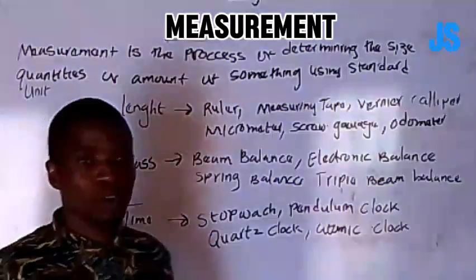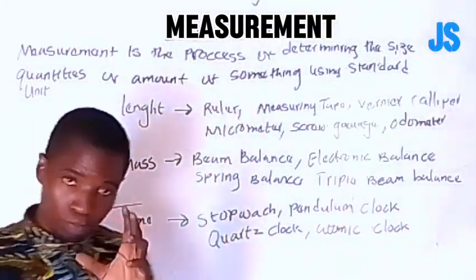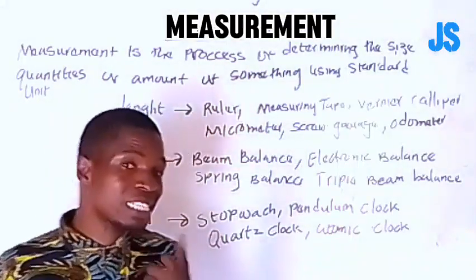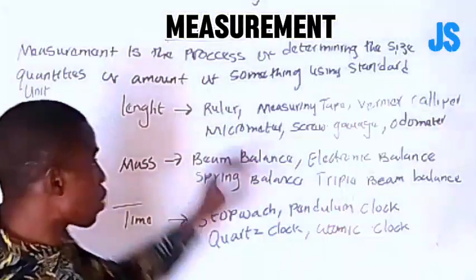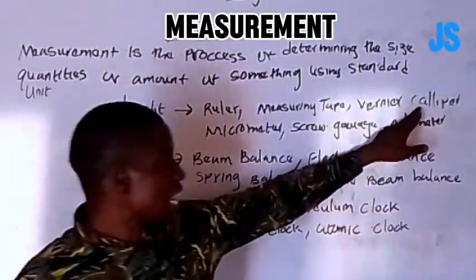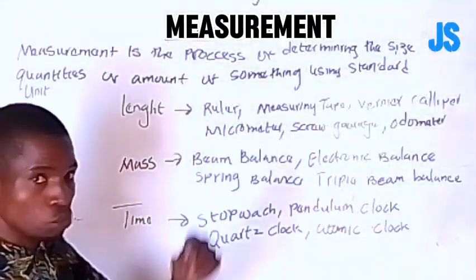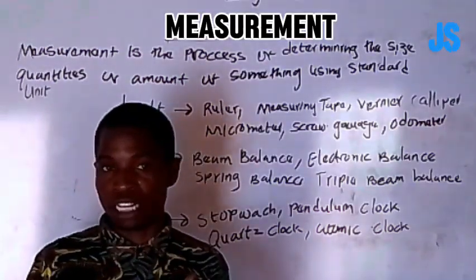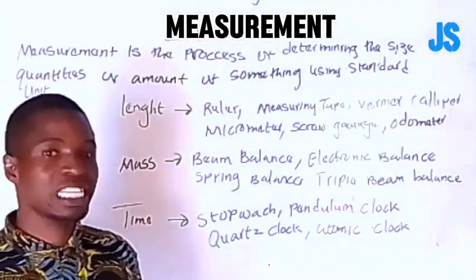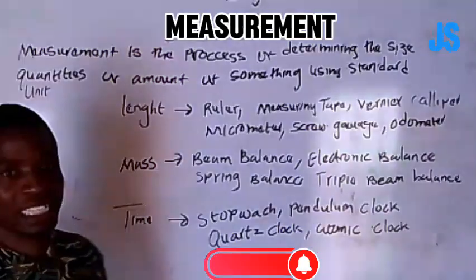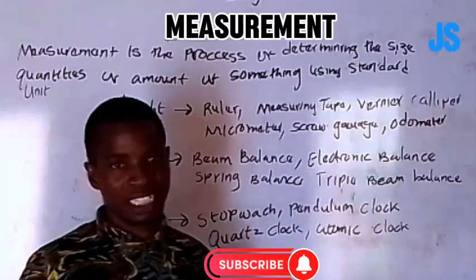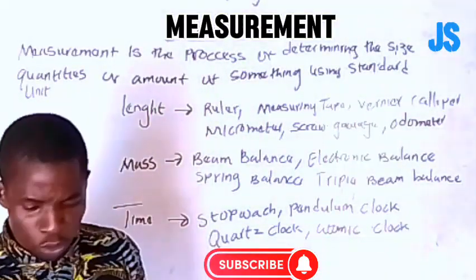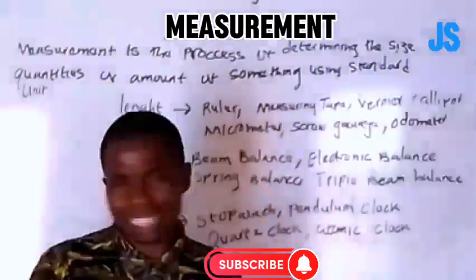There are some areas where JAMB normally sets their questions: vernier caliper and micrometer screw gauge. In episode 2-3, I will explain the details about that. Just understand that these are the instruments we can use to measure length. Make sure you jot it down so that you can understand.